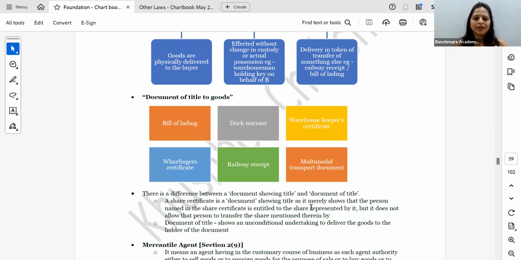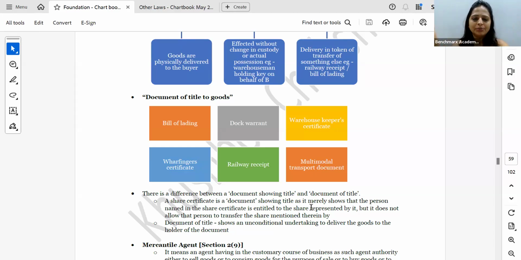What are these documents? You have your bill of lading, dock warrant, warehouse keeper certificate, wharfinger certificate, railway receipt, and multimodal transport document. So these are all your documents of title to goods, and documents of title to goods are different from documents showing title to the goods. So when you have your share certificate या घर का जो अपना certificate होता है, these are all certificates which are documents showing title. It is only showing that okay, this house belongs to so and so person, or this person holds shares in so and so company.